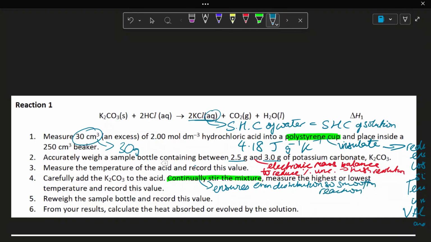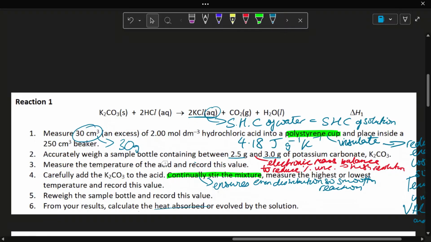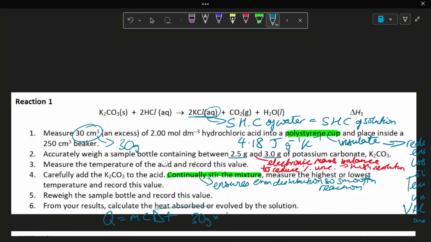Okay. So heat absorbed would be measured by Q equals mc delta T. So mass would be 30 grams times 4.18, specific heat capacity of water, times delta T measured by the thermometer to find the temperature change.